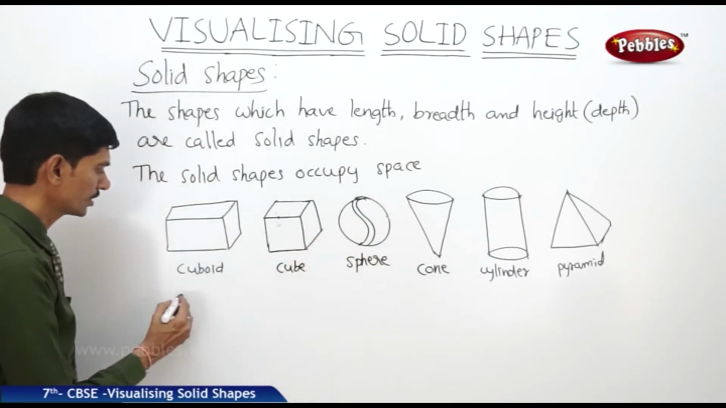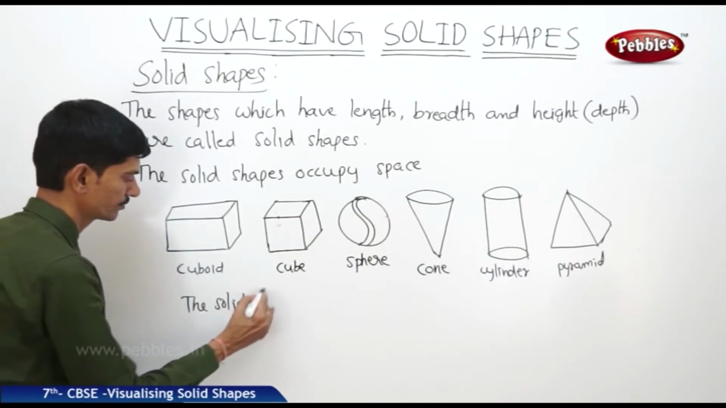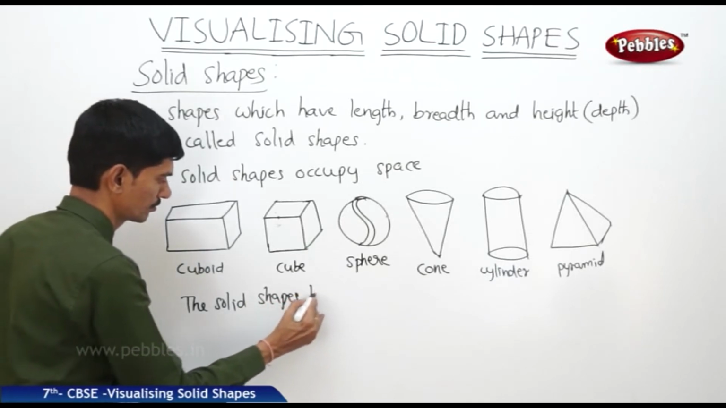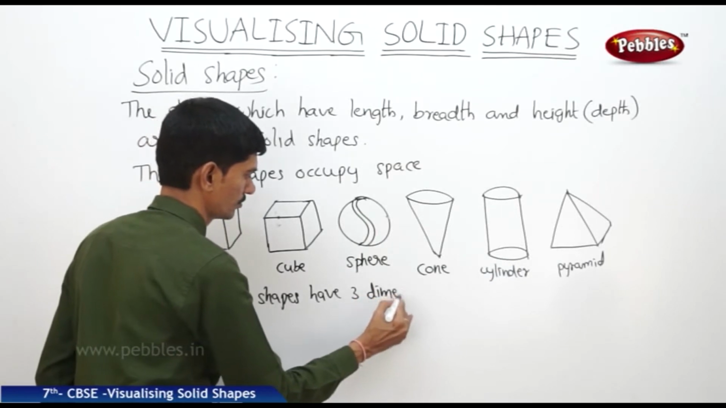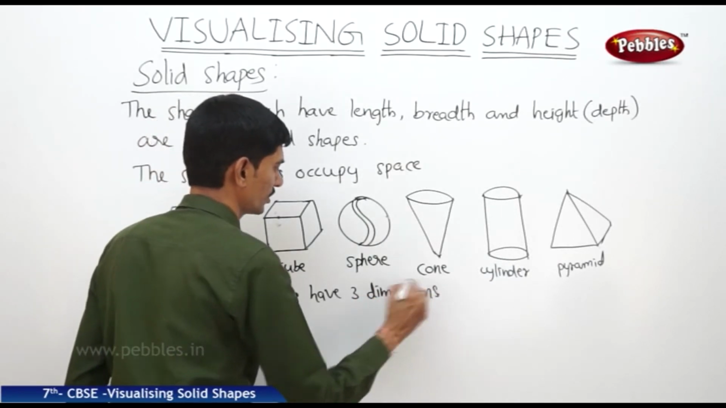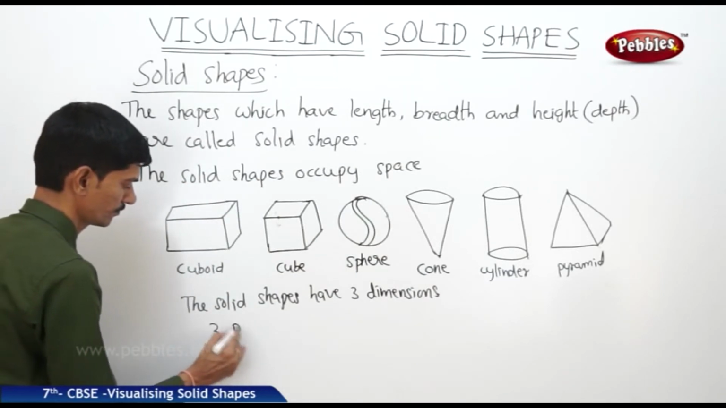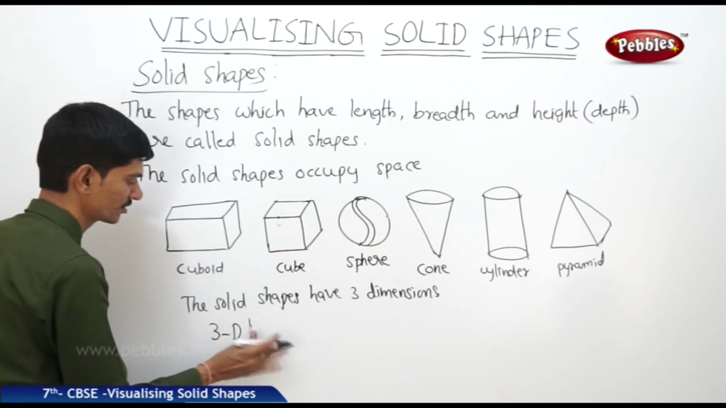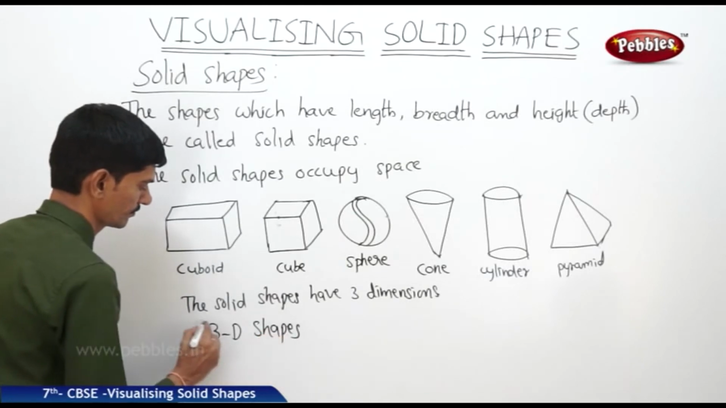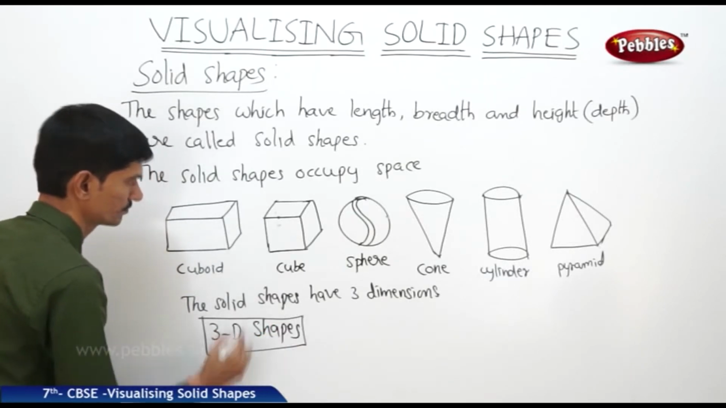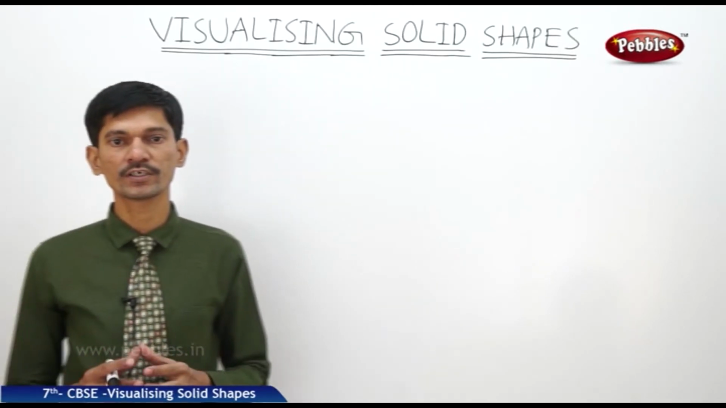Now the solid shapes have 3 dimensions. So these are said to be 3D figures. In short, 3D shapes or 3D figures. Now let us see what are the vertices, edges and faces of a solid shape.